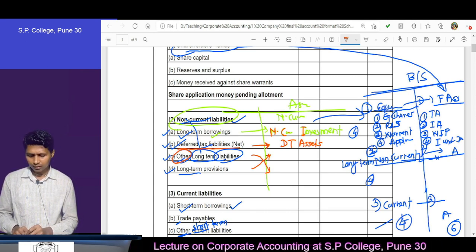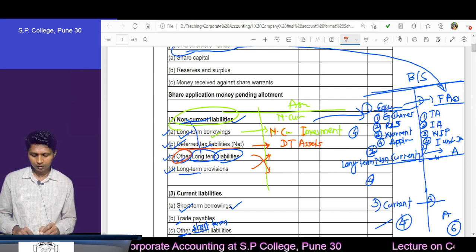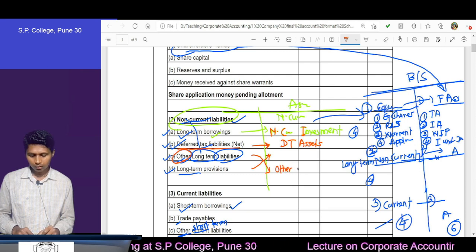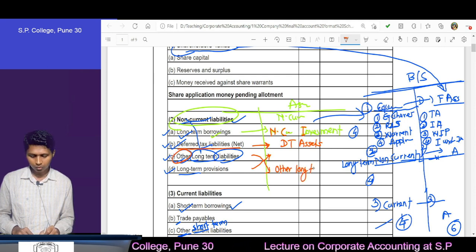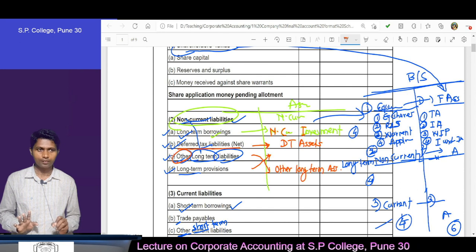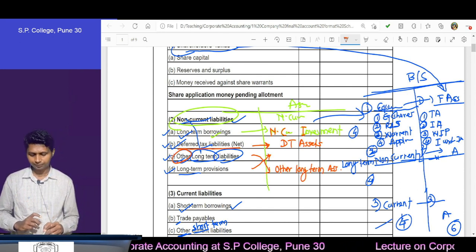Now other, therefore here at a fourth place, fourth item of the non-current, we can say other long term assets or other non-current assets. You will find other non-current assets, but both are one and the same.